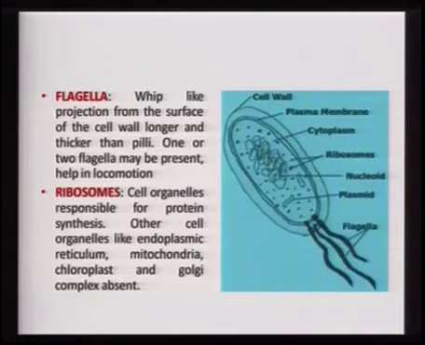Also present in the cytoplasm are ribosomes. Ribosomes are cell organelles which are responsible for protein synthesis. The other cell organelles like mitochondria, Golgi complex, chloroplast, etc. are absent in them. In other words, the cell organelles bounded by a definite membrane are absent in them. However, you find these organelles present in the eukaryotes.